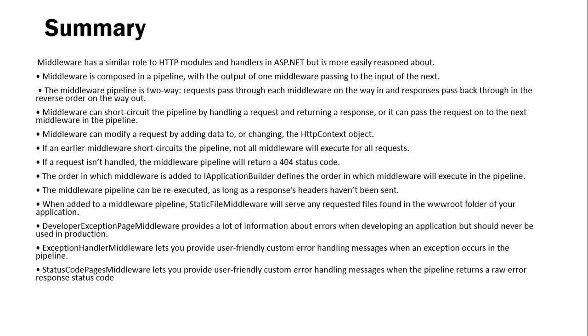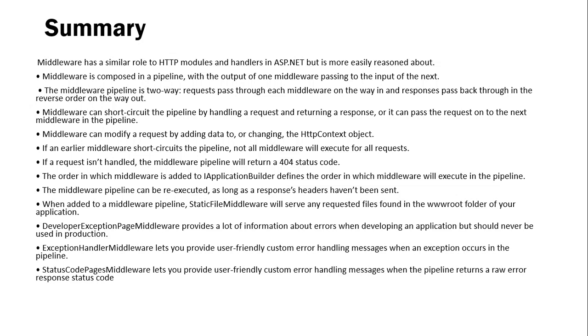When added to the middleware pipeline, static file middleware will serve any requested files found in the wwwroot folder of your application. Developer exception page middleware provides a lot of information about errors when developing an application, but it should never be used in the production environment.